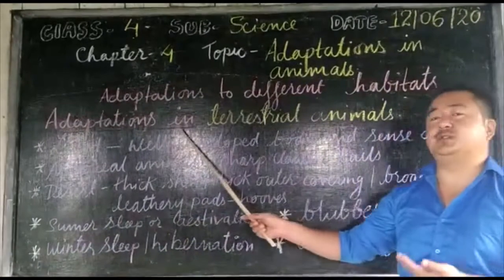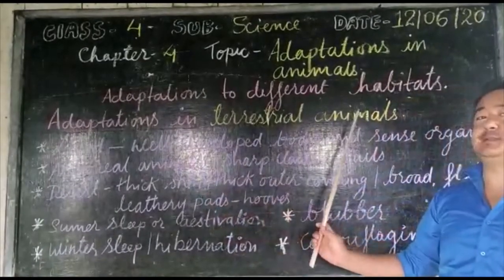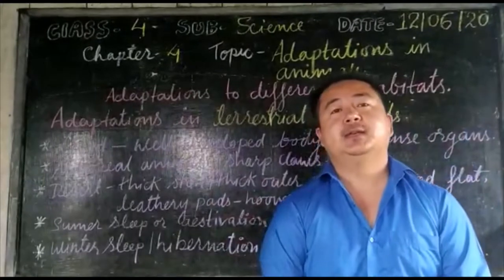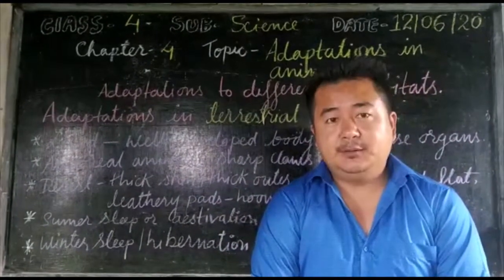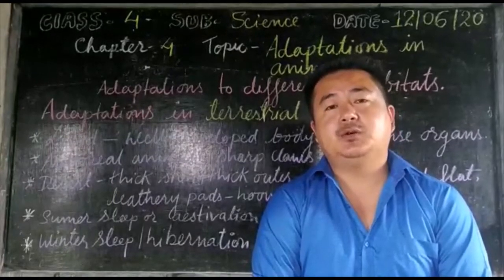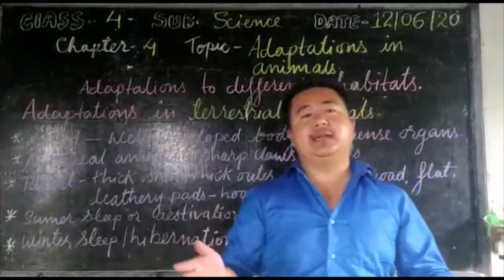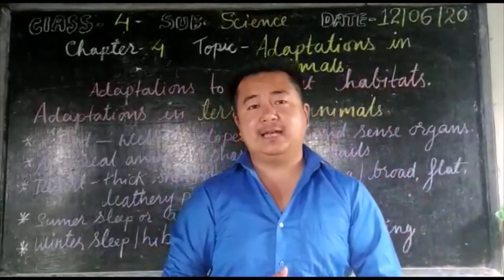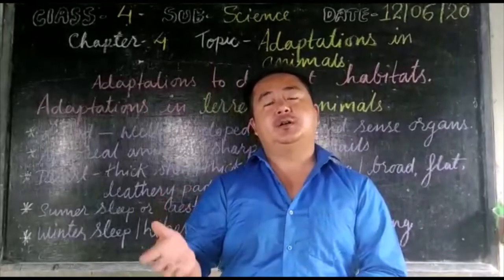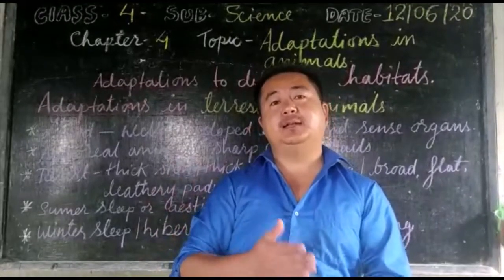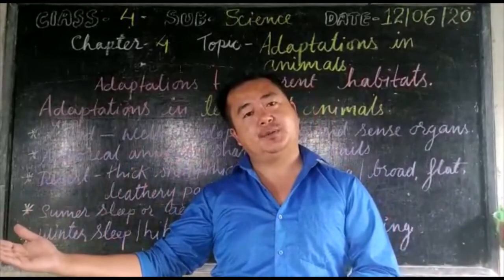First of all, we are going to discuss adaptation in terrestrial animals, and we already know that terrestrial animals are animals that live on land. We also know that the way they adapt or live on the land differs from region to region.